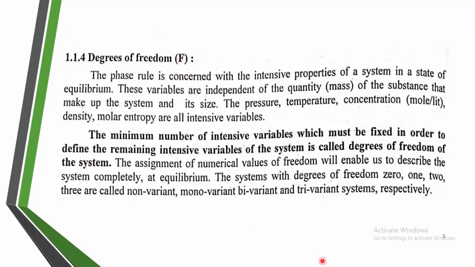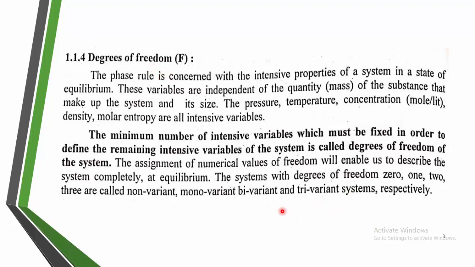For example, take a one component water system, where ice is converted into liquid water, and water is converted into the gas phase, the vapors. In such a system, ice can be in equilibrium with water, which can be in equilibrium with the gas at a certain equilibrium state. Which variables affect that equilibrium is nothing but the degree of freedom.